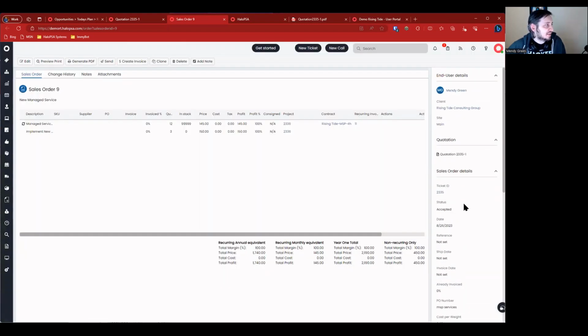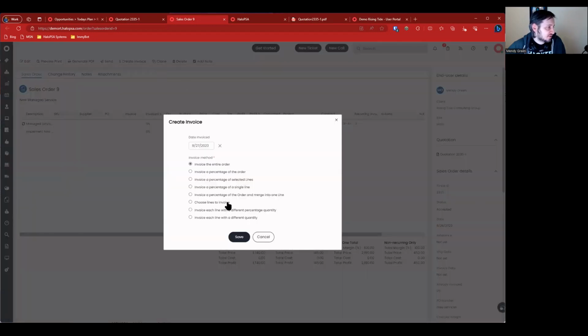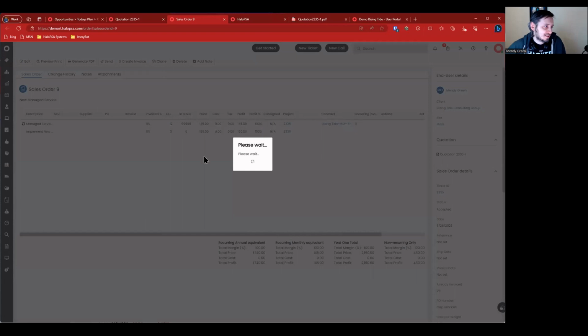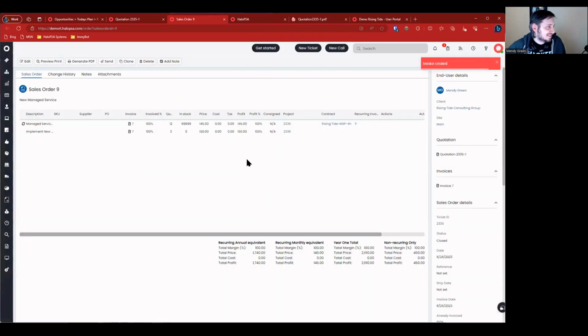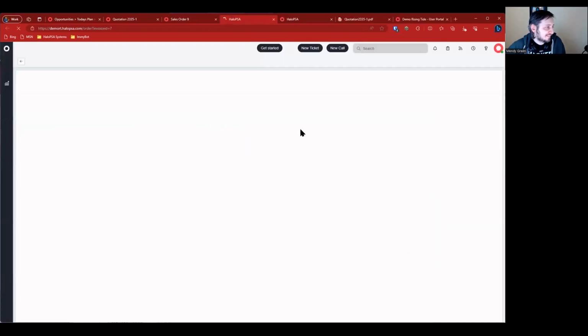So let's now create an invoice. We're going to create an invoice for this. We're going to invoice the entire order. There may not be any lines to invoice because managed services can be under the recurring invoice, but let's see what this looks like. We may be billing for the labor up front. So now we've got invoice 7. Let's go ahead and open it up.